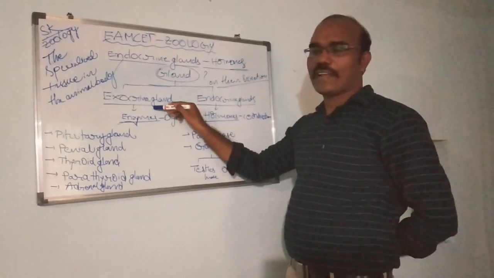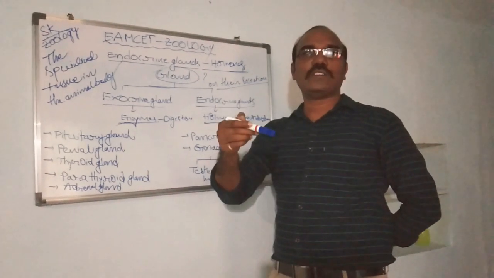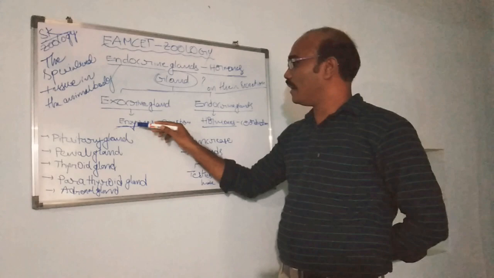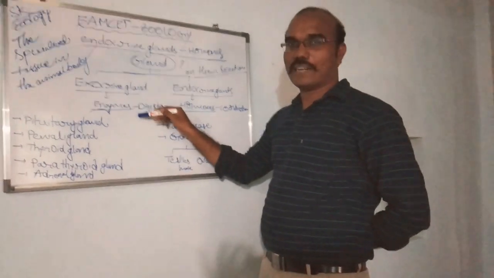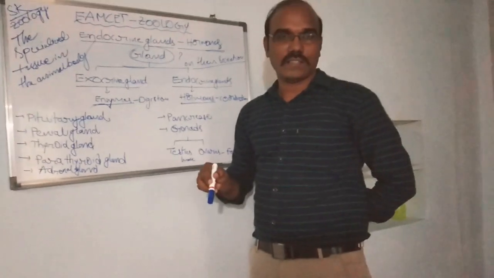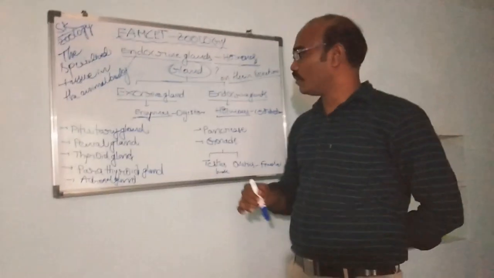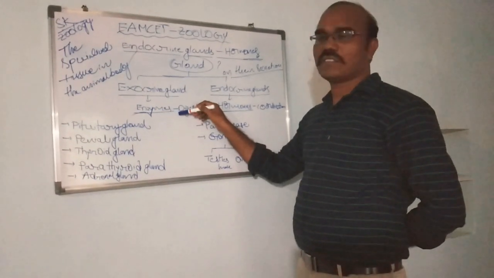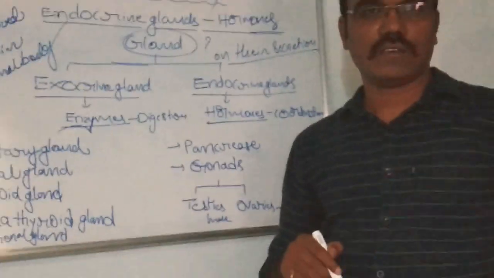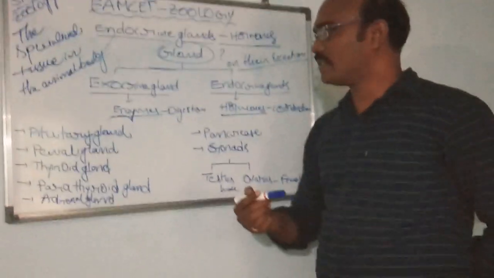Exocrine glands have fine ducts. These ducts open directly into our body cavity. They release chemical substances called enzymes, which participate in digesting food material. They convert complex food material into simple food molecules. So enzymes participate in digestion. We learned different kinds of enzymes in our previous classes.